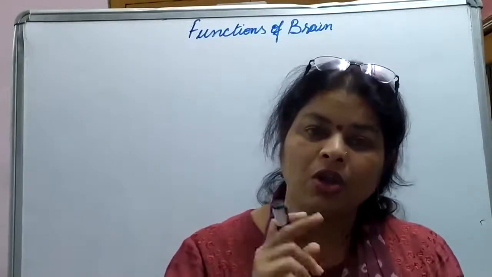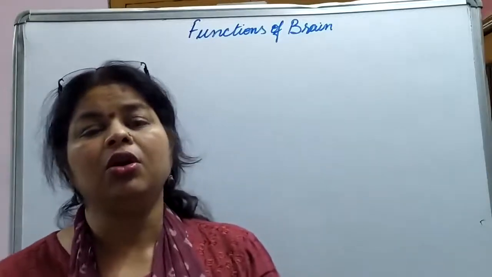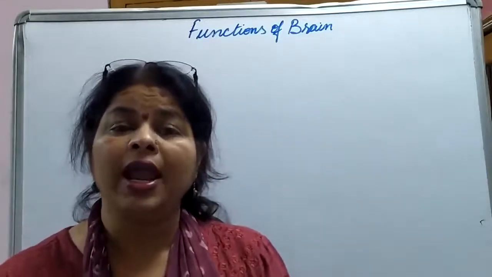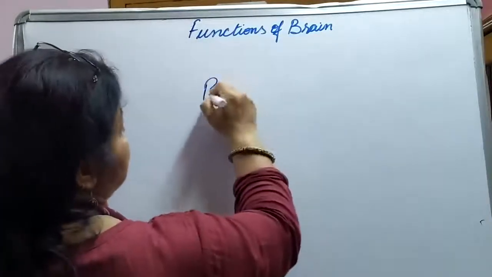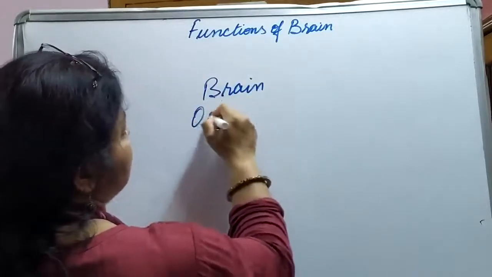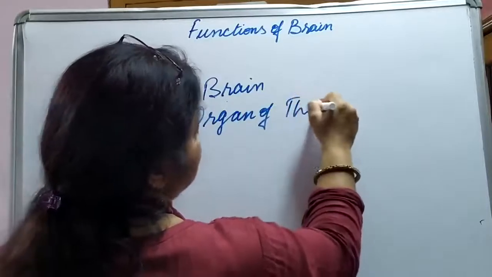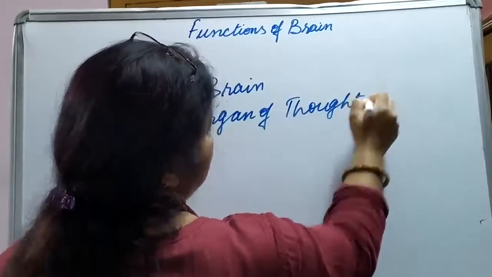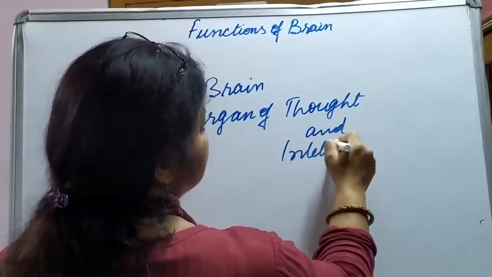Because of this function, the brain is also called the organ of thought and intelligence. What do we call it? The brain is also called the organ of thought and intelligence.